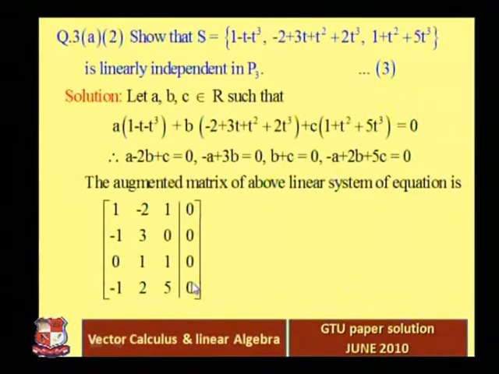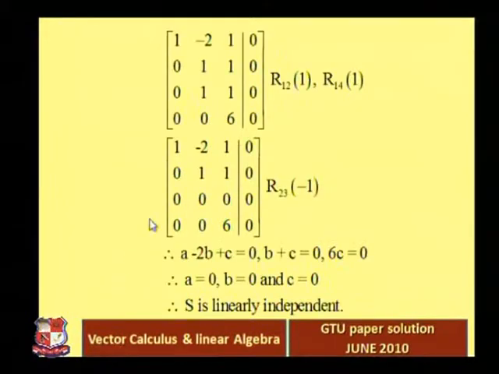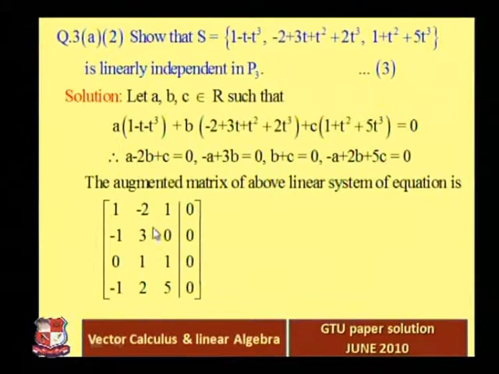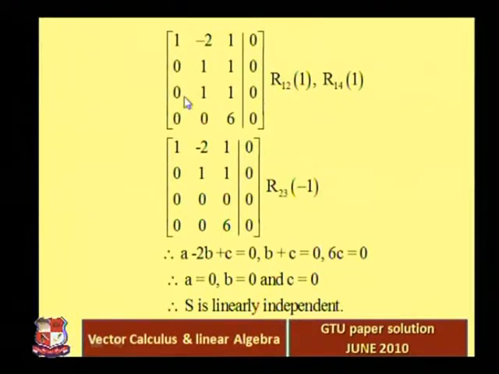Okay. Now try to convert this matrix into a row echelon form. So here this is our leading entry 1 in the first row. Below that leading entry we want 0. So that's why we multiply the first row with 1 and add it to the second row, and we multiply the first row with 1 and add it to the fourth row. So 1 minus 2 1 0, 0 1 1 0, 0 1 1 0, 0 0 6 0, right?